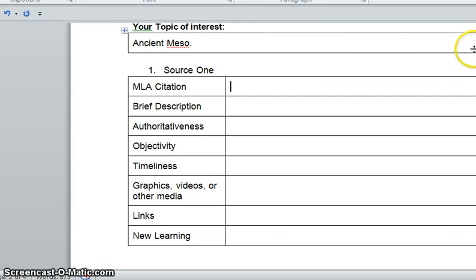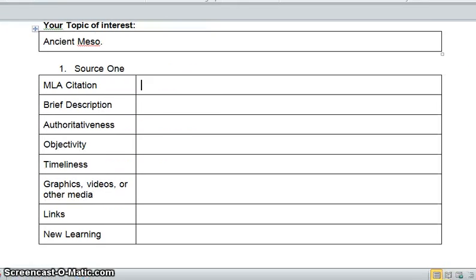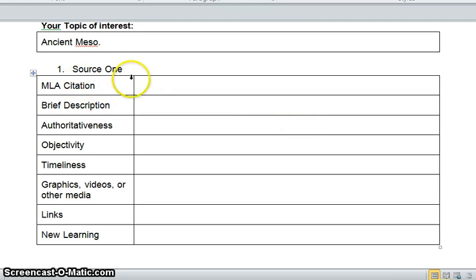Okay, so let's head back. Let me move this over again. Alright, so our MLA citation is going to go in that first box. I didn't copy it right then, but you guys know how to do that. Alright, so giving a brief description of it is going to be fairly easy. You can go back to the website,